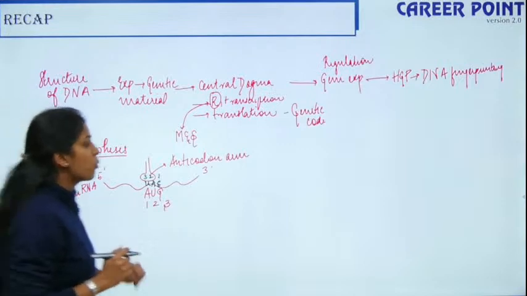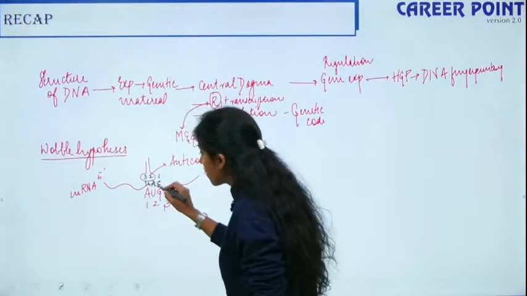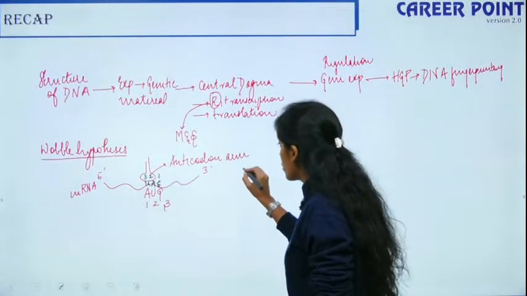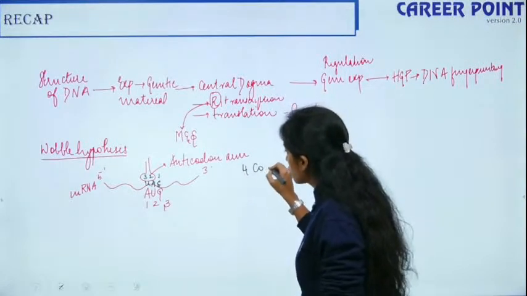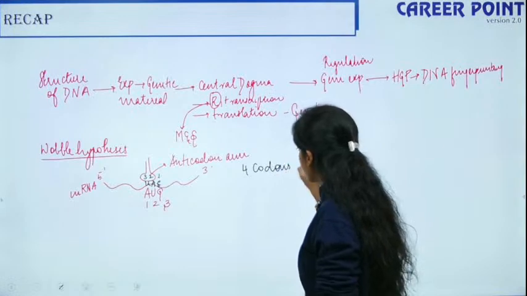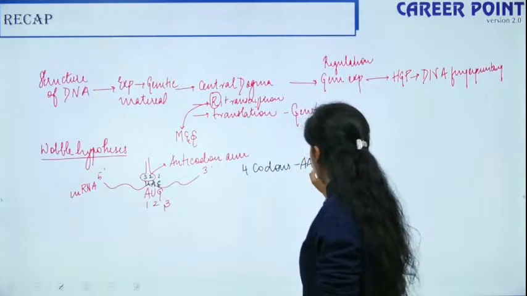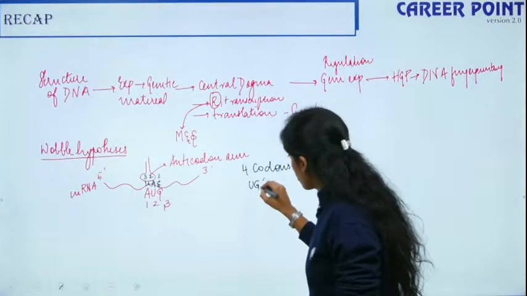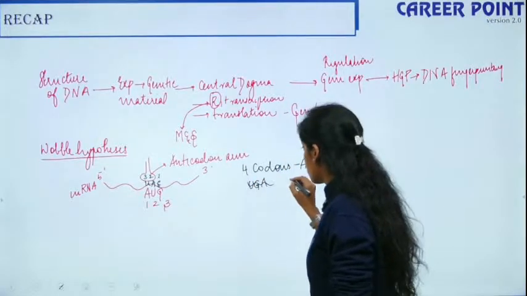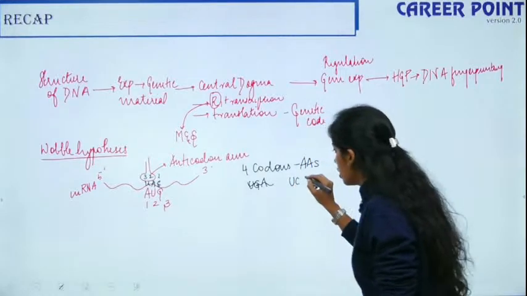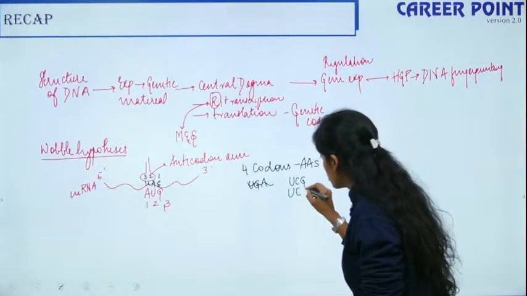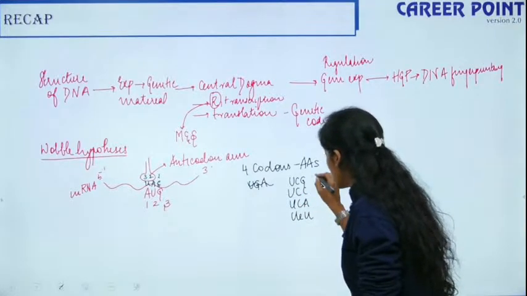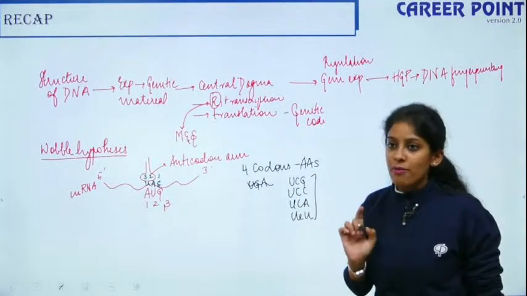Mostly what happens is that your last base pair changes. For example, if you have four codons which code for the same amino acid, let's take a common start. Let's say UCU, UCA, UCG, UCC all code for the same amino acid.